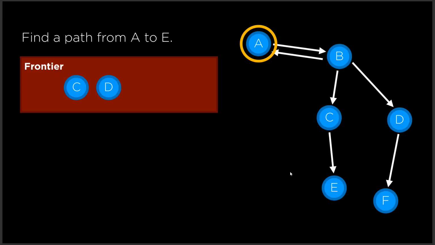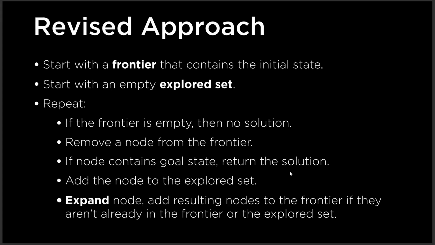So we're going to revise our approach. What is our revised approach? We start with a frontier that contains the initial state, then start with an empty explored set. Whatever states or nodes we have already explored, we are going to note of them.